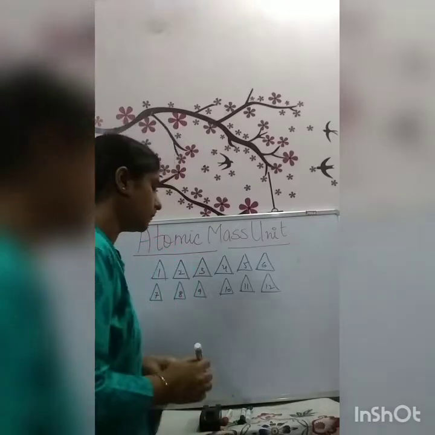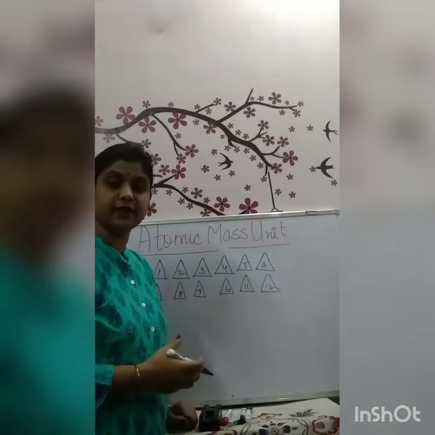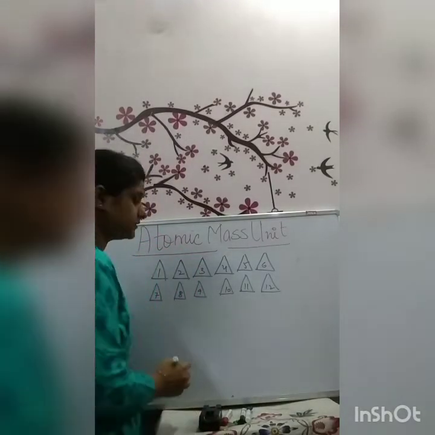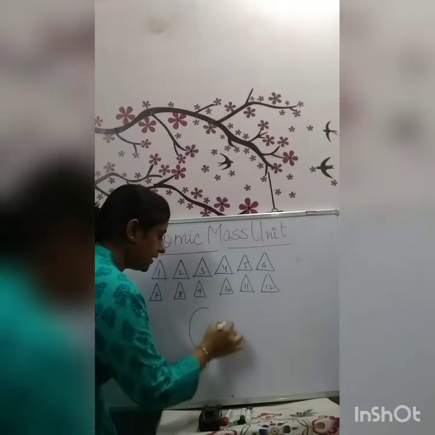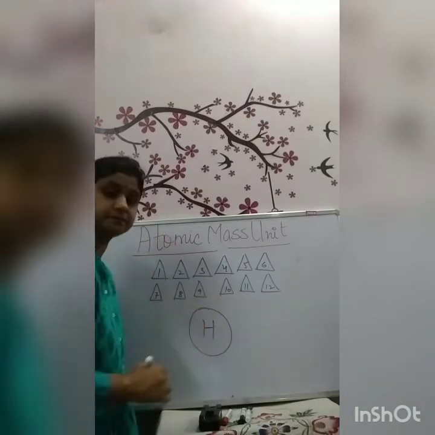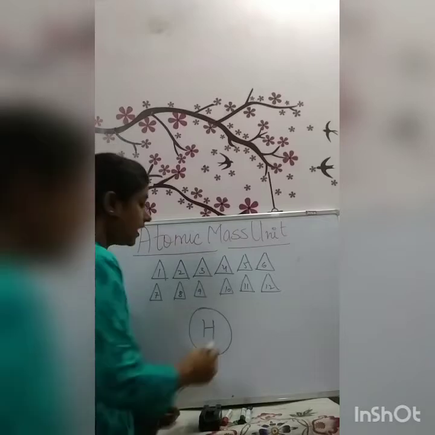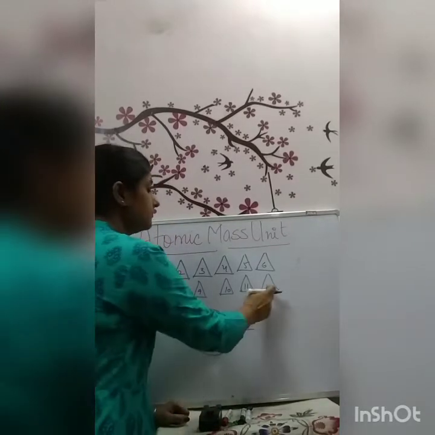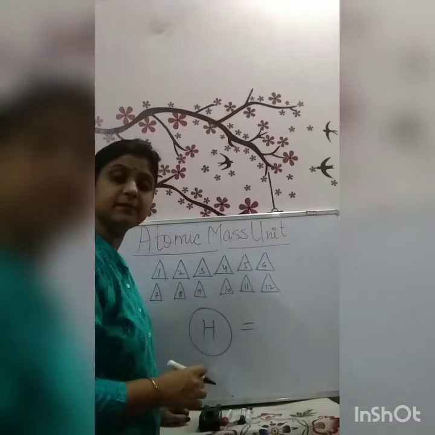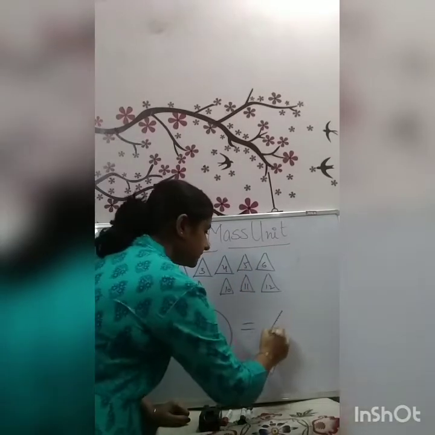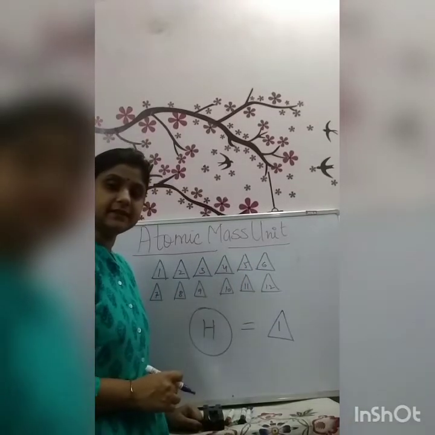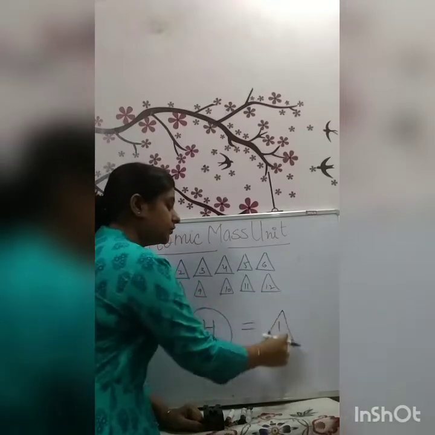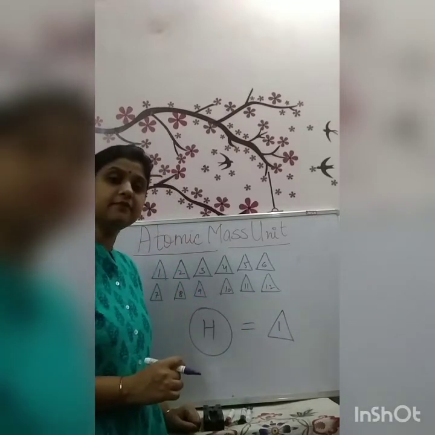Okay. Now, suppose I wanted to find out the mass of hydrogen. So first of all, I have taken one atom of hydrogen here. Now, I'll put in comparison of hydrogen one piece of carbon-12 atom. Or we can say that I have taken one part of carbon-12 atom.